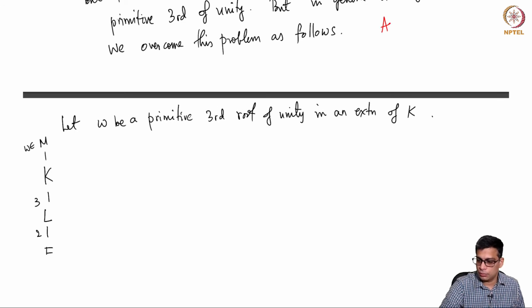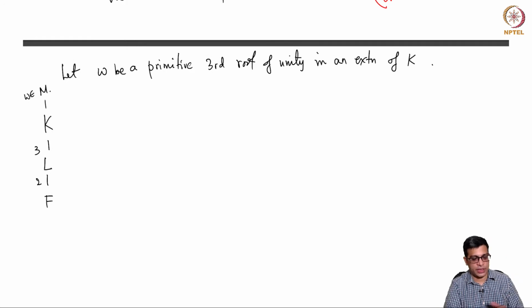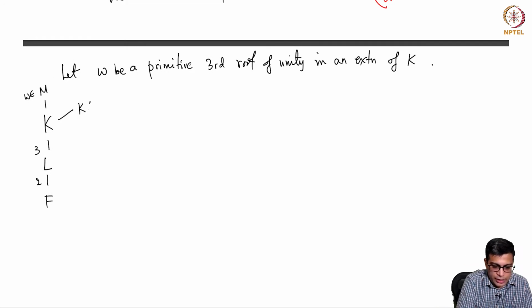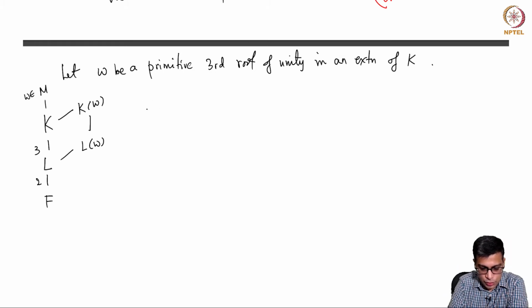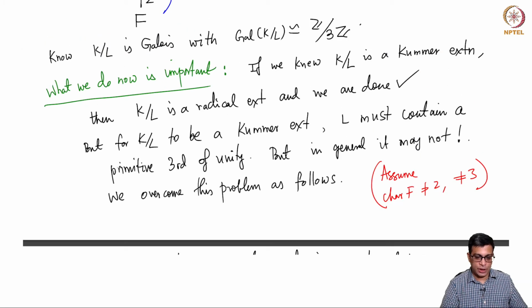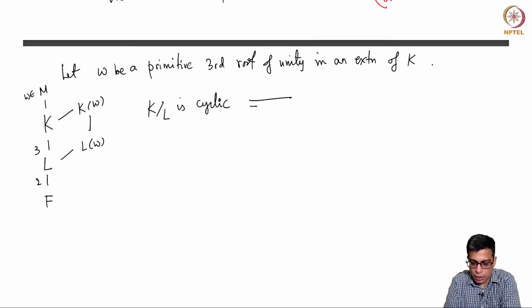So, we will assume characteristic of F is different from 2 and different from 3. So, we do have an extension which contains a cube root of unity. Now, I adjoin omega to K, and the same I adjoin to L. Okay. Now, we do know that K over L is Galois. In fact, K over L is Galois with cyclic Galois group. So, K over L is cyclic, because K over L is Galois with Galois group Z mod 3Z. Now, this is the important thing.